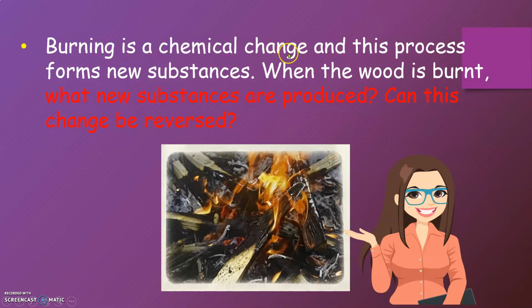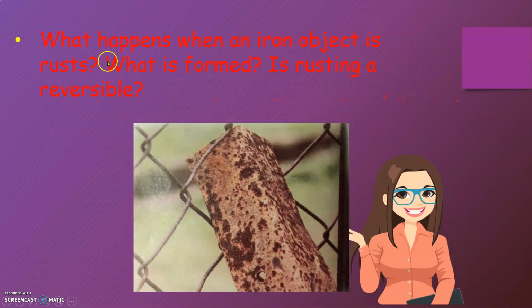Burning is a chemical change, and this process forms new substances when the wood is burnt. What new substances are produced? Can this change be reversed? What happens when an iron object is rusted? What is formed? Is rusting irreversible?